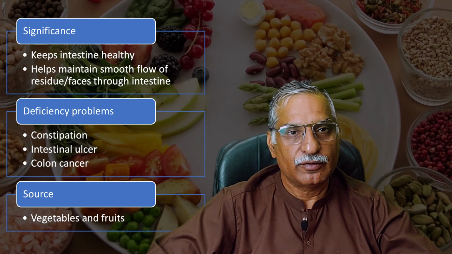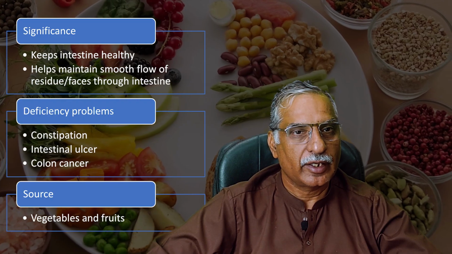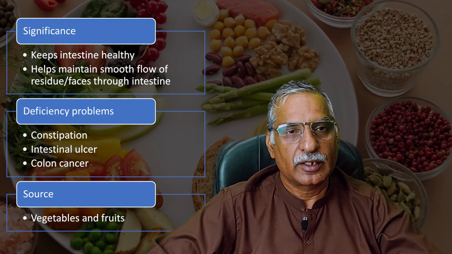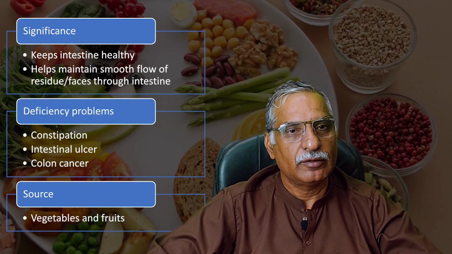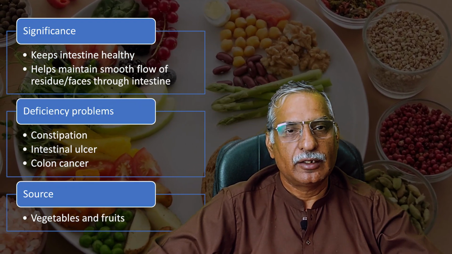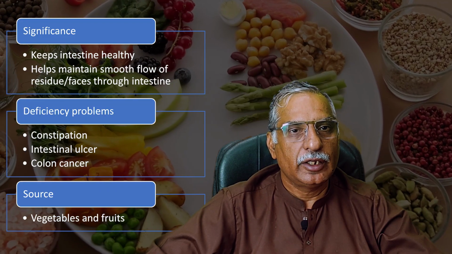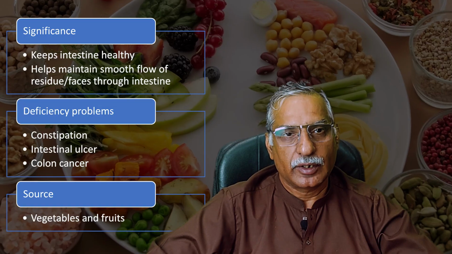In that case, the friction exerted by that dry residue can cause ulcers on the wall of the small intestine, even on the wall of the large intestine. And these ulcers can, in the future, lead to intestinal cancer. That is what we generally know as colon cancer.